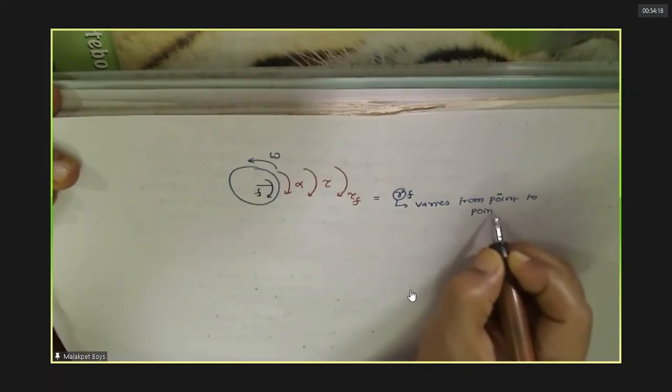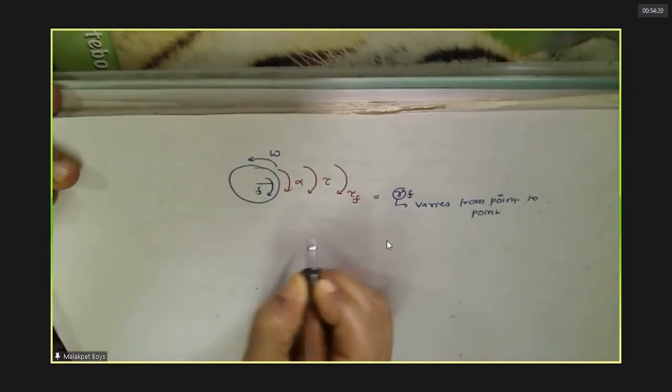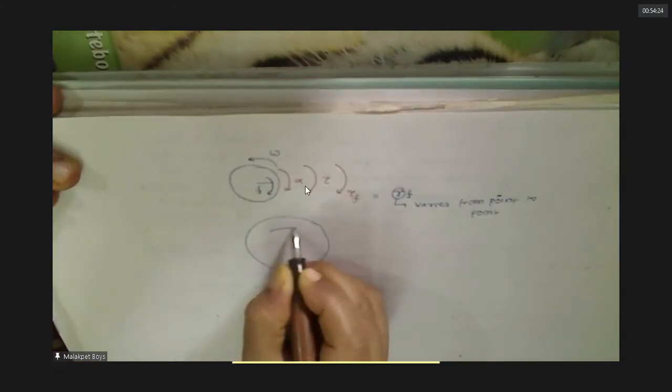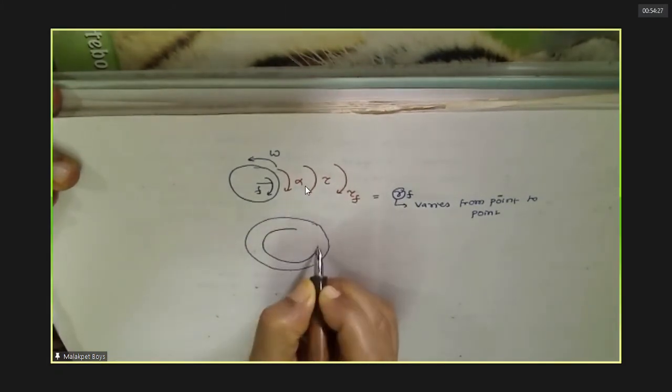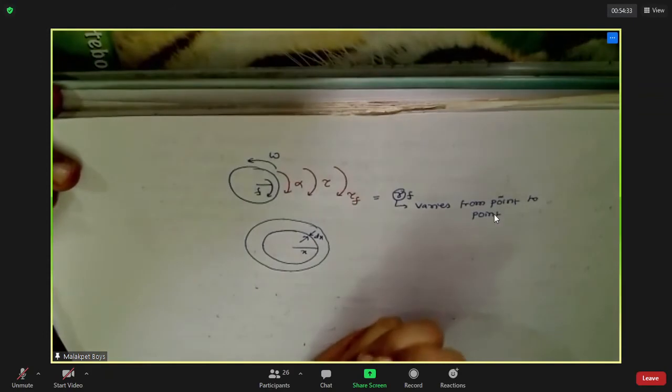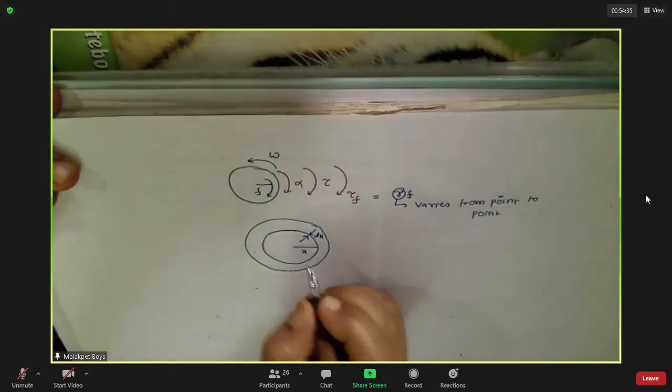Then what to do? In such cases, we will consider one small strip of radius x and thickness dx. Now what is the mass of that?